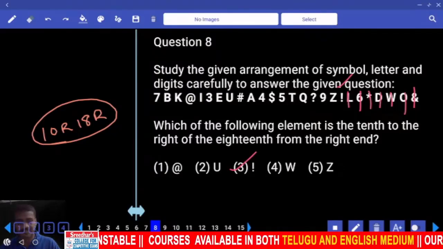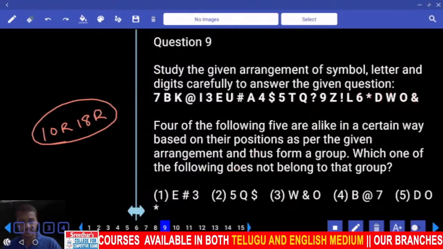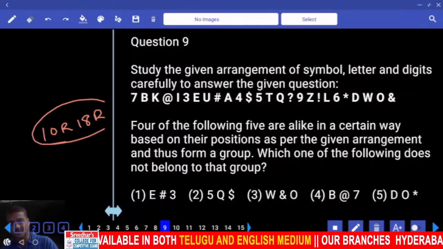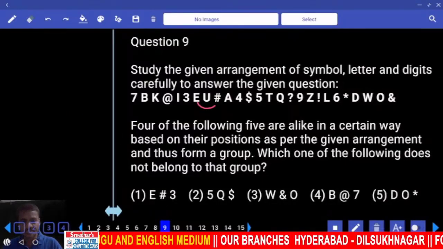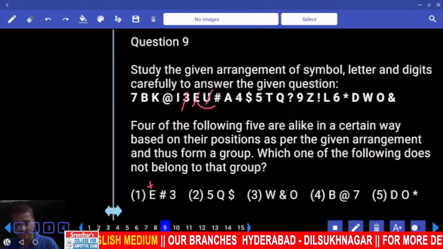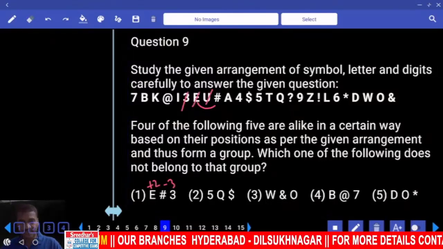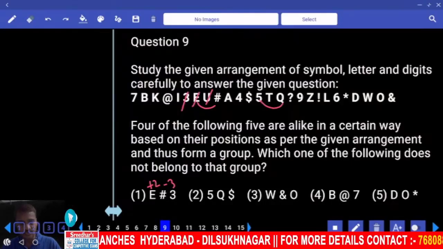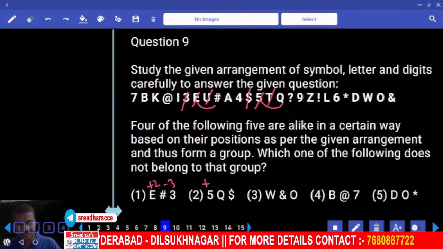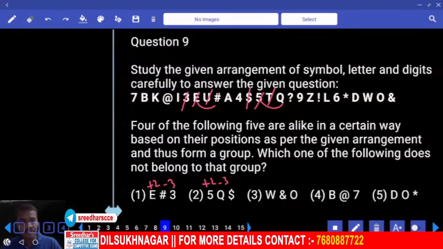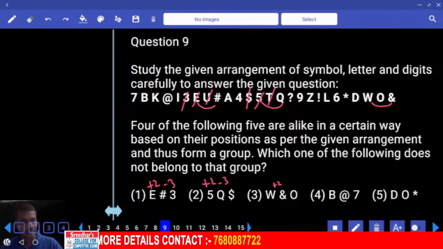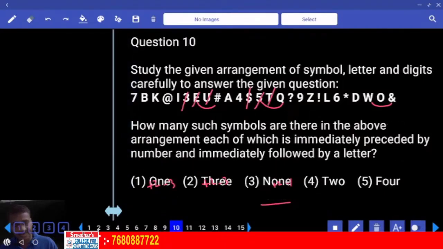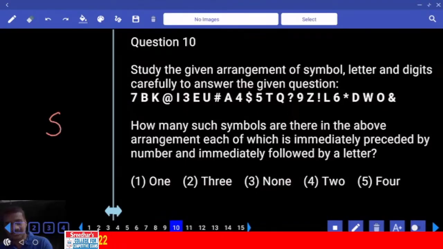Choice 3. Then the 9th one, odd one out. Now in this odd one out, E star: E has plus 3. E and the next has plus 2. And the next one, 1, 2, 3, minus 3. Now plus 2, minus 3. Q, plus 2. Q and dollar, 1, 2, 3, minus 3. Here again the reference is N. W and N, it is plus 2. N and O, it is minus 1. What is the odd one we have? Choice 3.